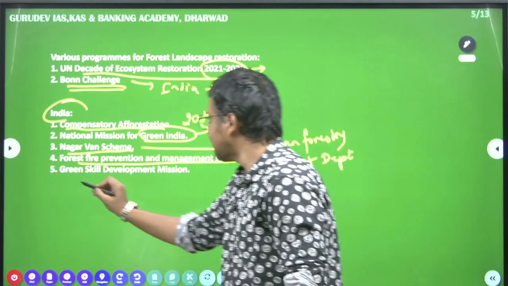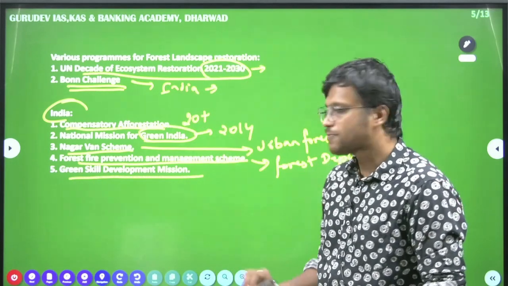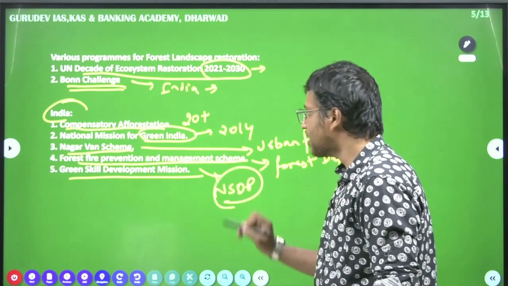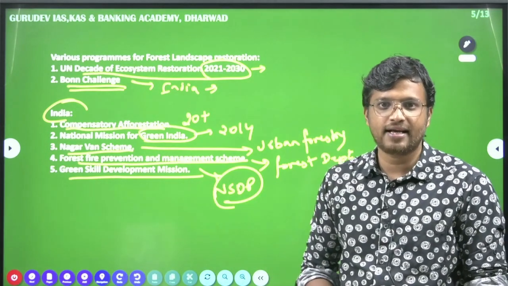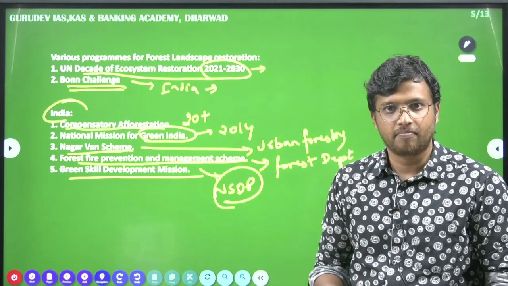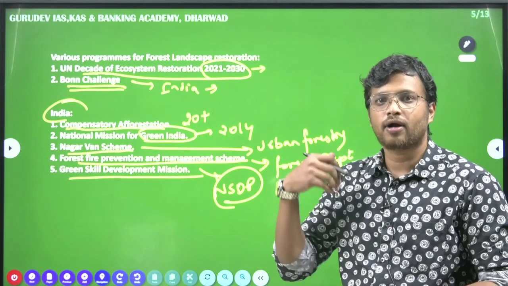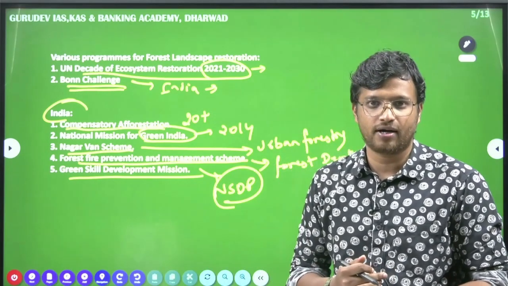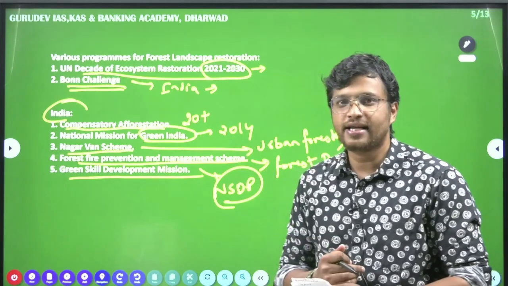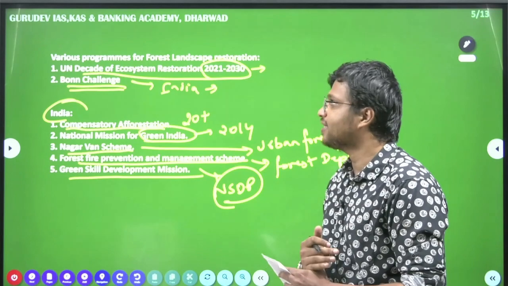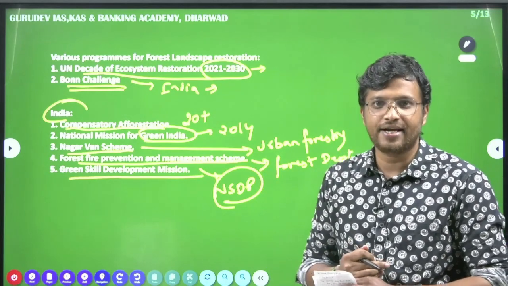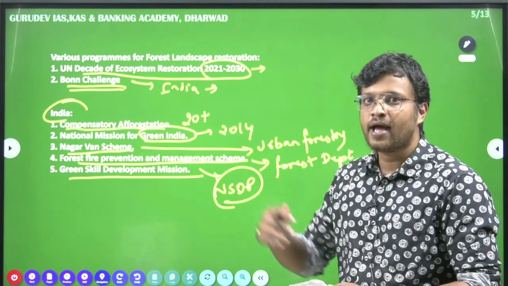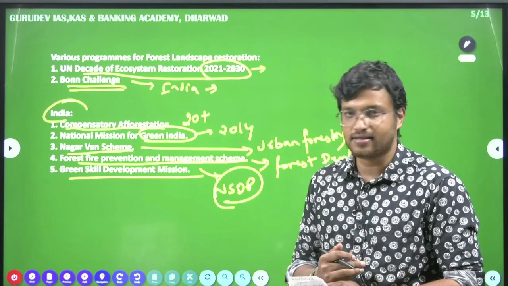Then we have the Green Skill Development Mission. This is part of your National Skill Development Program. Under it, the skilling is related to renewable energy, may it be solar energy, or what types of forestry or afforestation can take place. This is taught in the Green Skill Development Mission. So as you can see, both at the national and international level, forest landscape restoration is a serious problem, and various steps have been taken to address it.